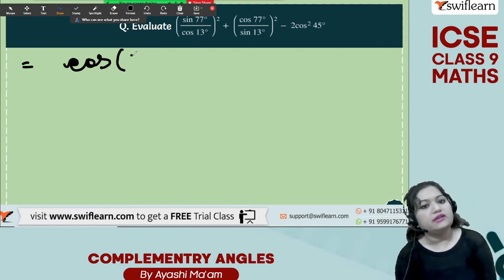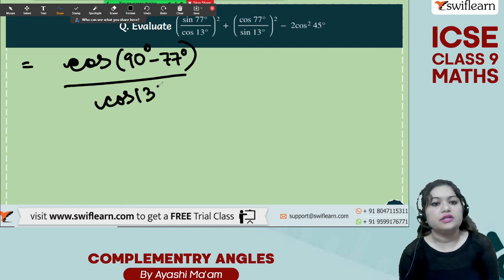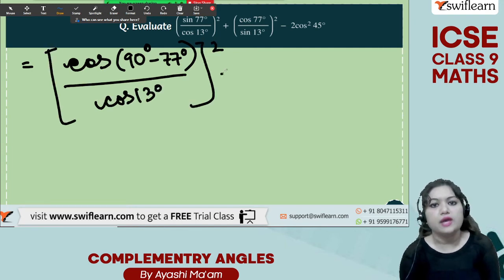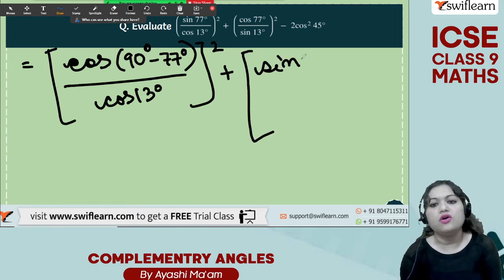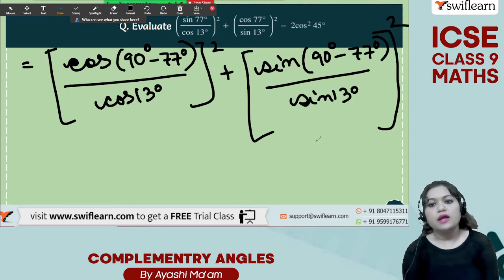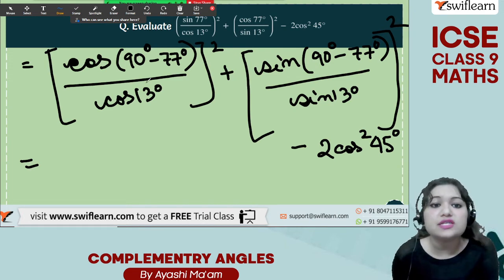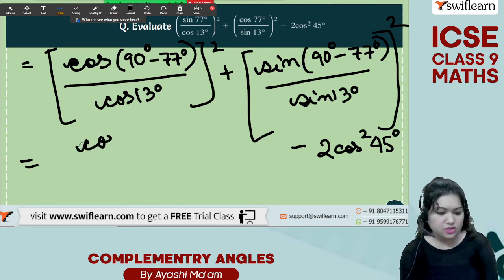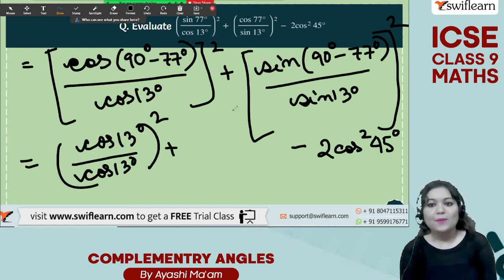That means sin 77 degree is cos of 90 degree minus 77 degree by cos of 13 degree as it is, and this is our whole square, plus again let's convert this cos into sine. So sin of 90 degree minus 77 degree by sin of 13 degree whole square minus we have 2 cos square 45 degree. Okay, so this is going to give you, see, 90 degree minus 77 degree means what? 13 degree, right? So it is cos of 13 degree by cos of 13 degree whole square